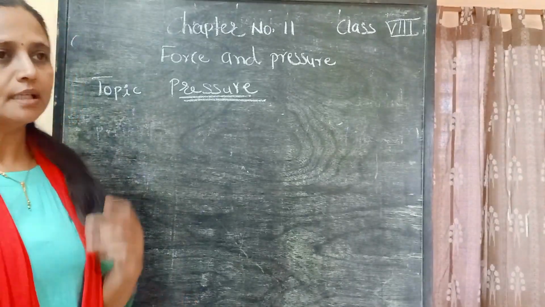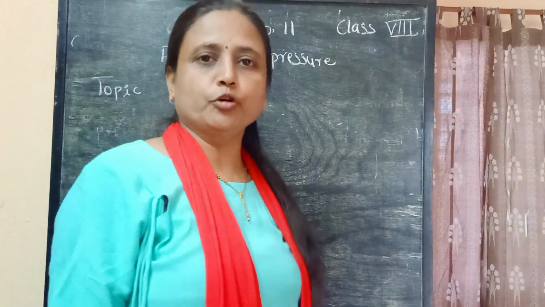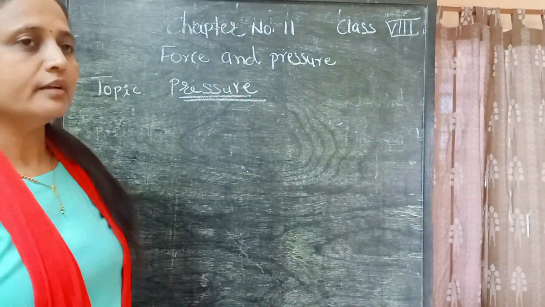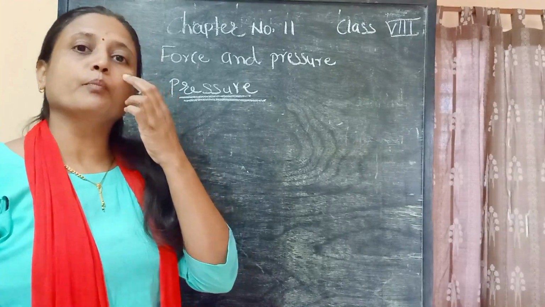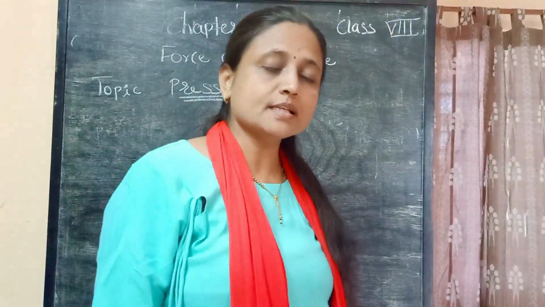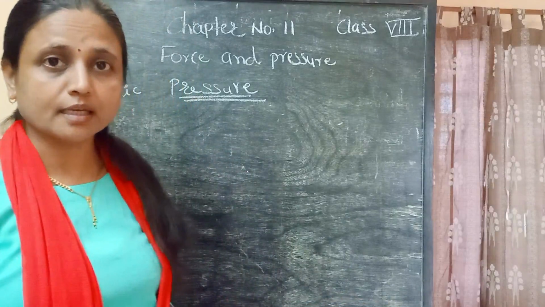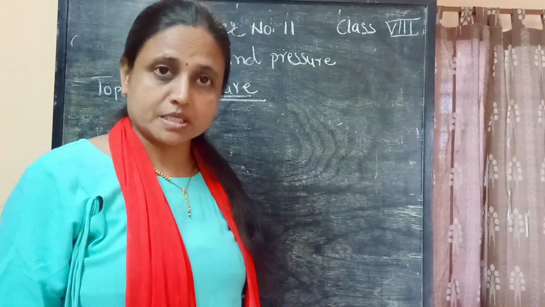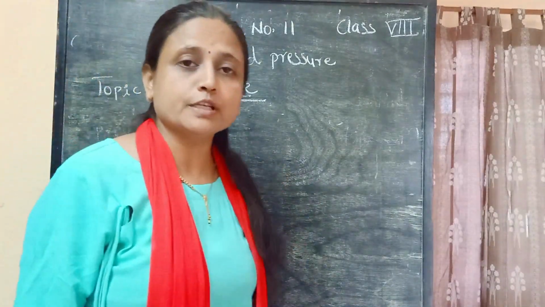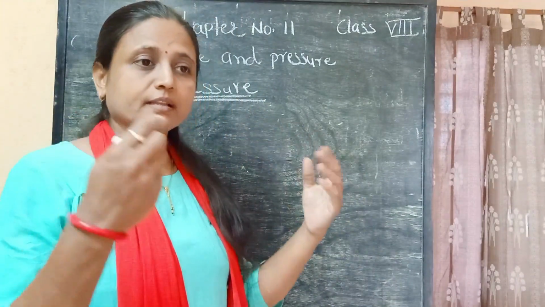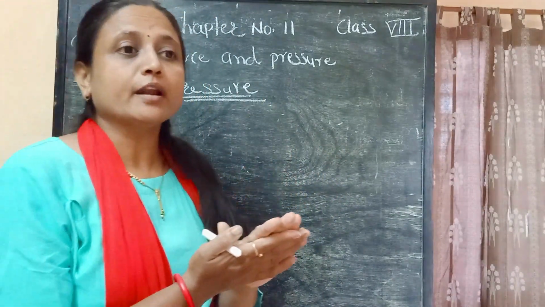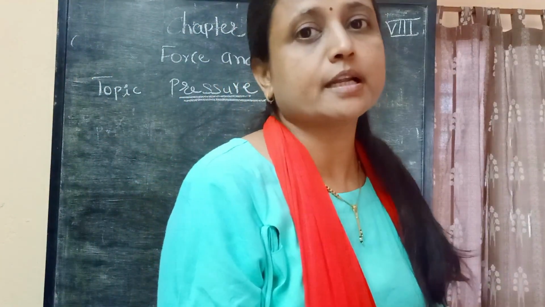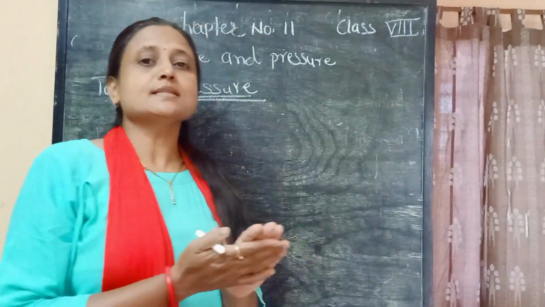Suppose I am taking the example of your school bag. Generally, your school bag's belts are broader. What is the reason behind it? We are not thinking about that, but when we purchase a school bag, first of all we check the belt and check that it is broad. If they are narrow belts, then we do not prefer to purchase such a bag. What is the reason behind that?